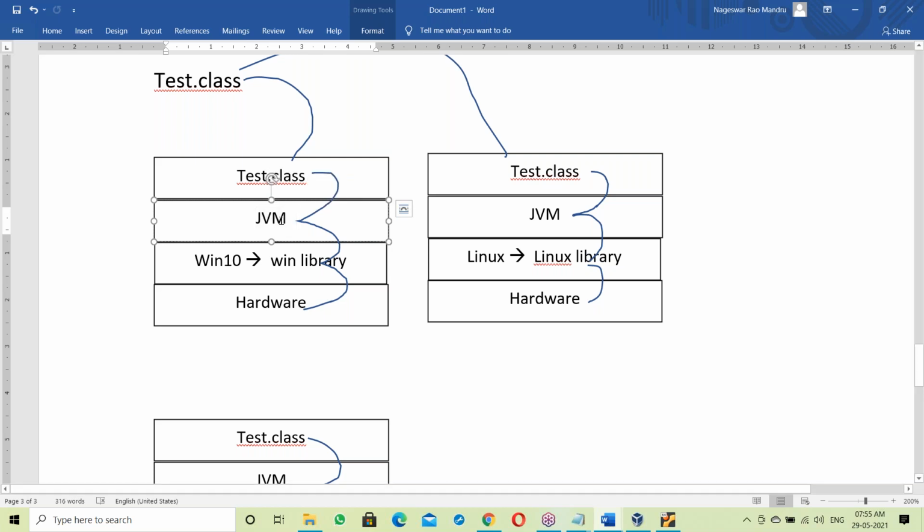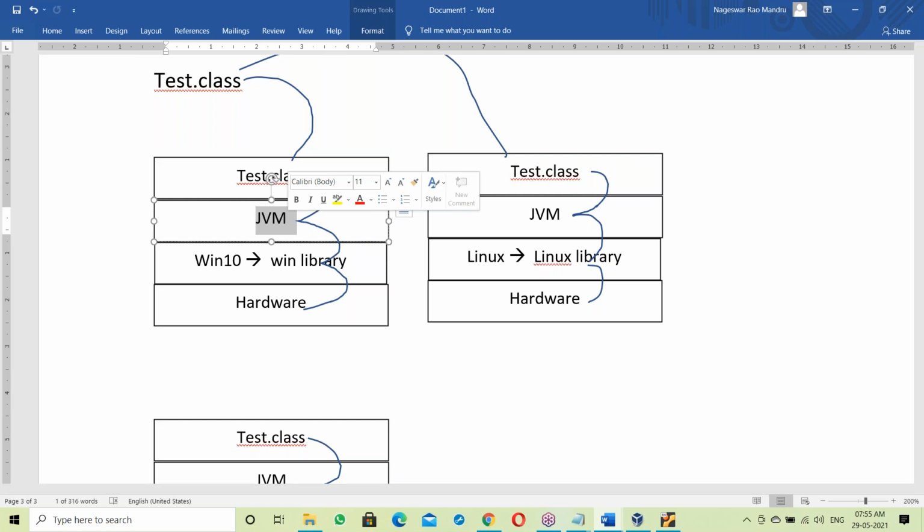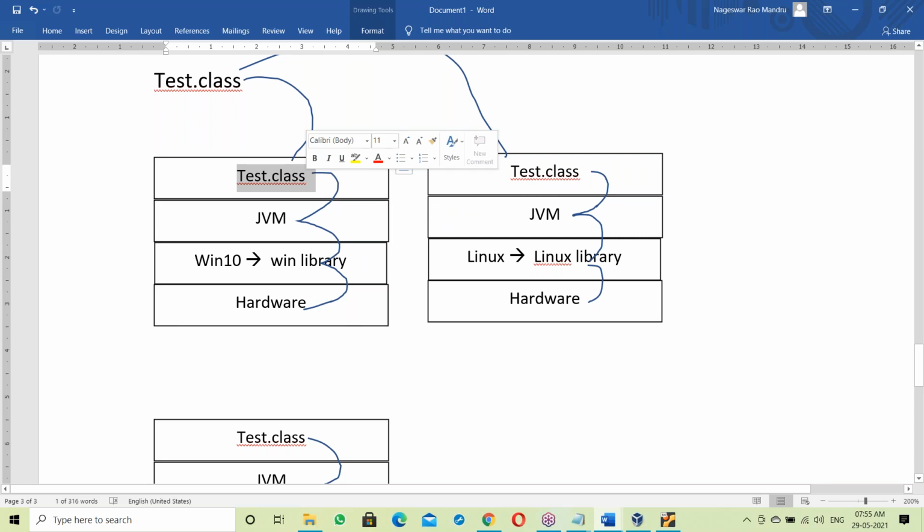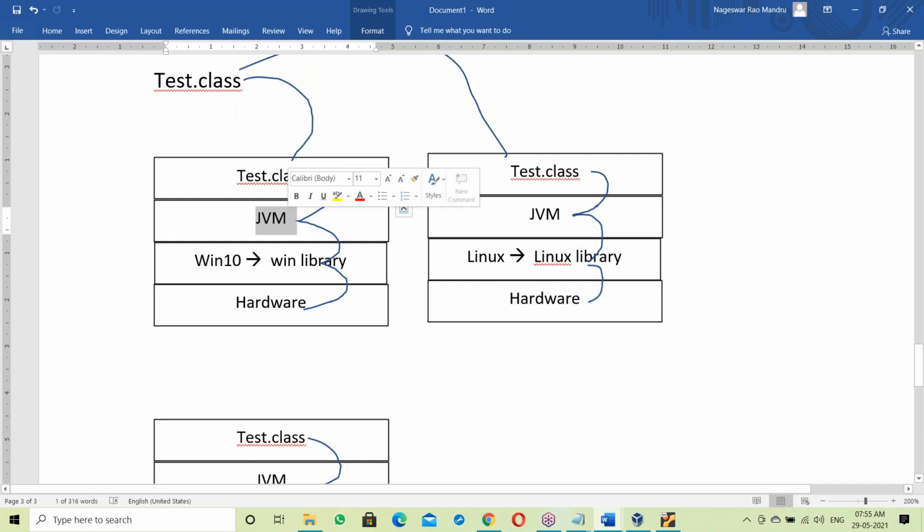Now here, JVM is an exe file. First of all, exe file means OS dependent, right? Since JVM is an exe file, it's OS dependent. A .class file is a bytecode file, and it's independent of OS. But JVM is an exe file, not a .class file.